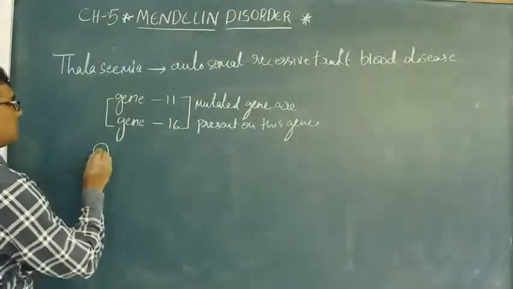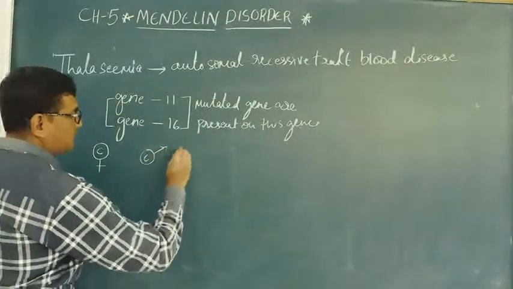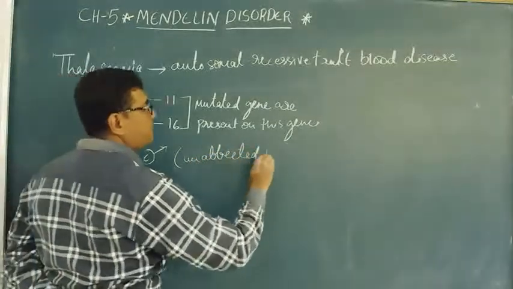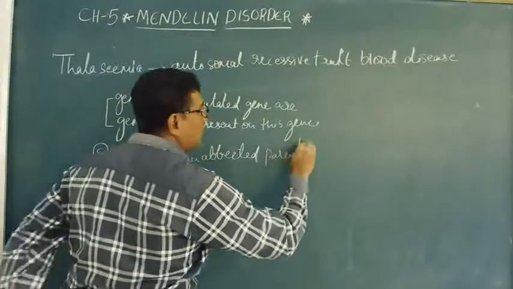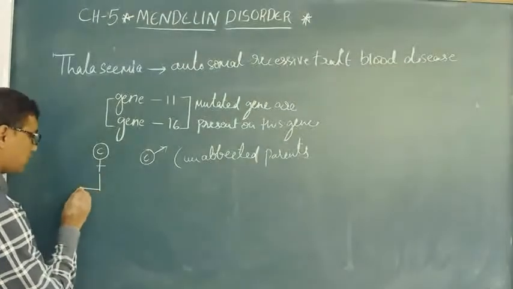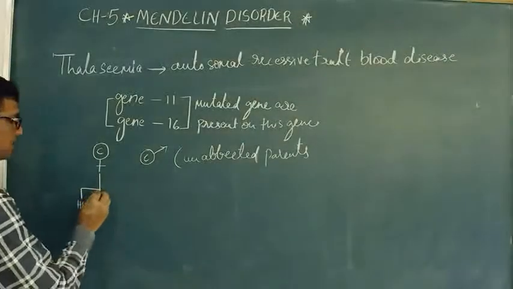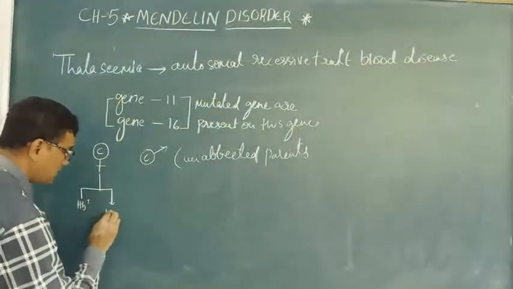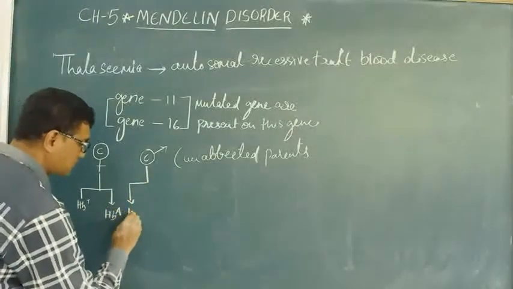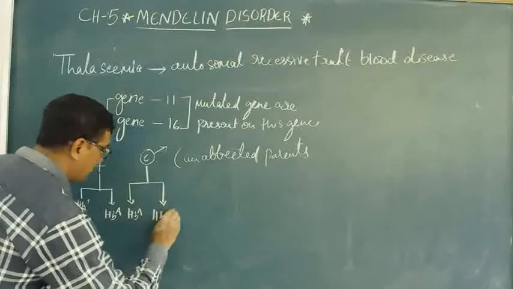So in these thalassemic patients, when the mother is a carrier and the father unaffected, these are unaffected parents, and they produce these genes with thalassemia and autosome, and the father produces thalassemic.